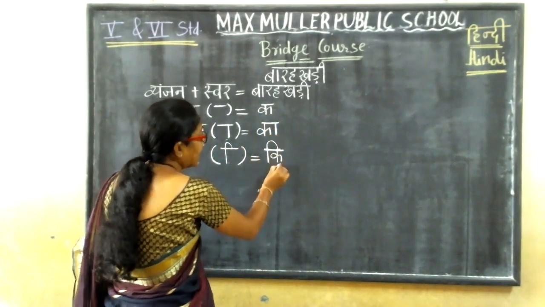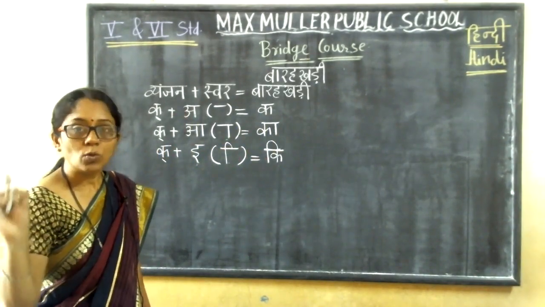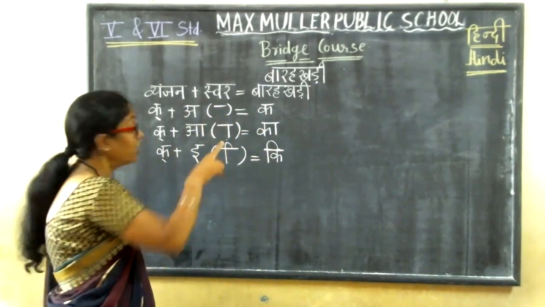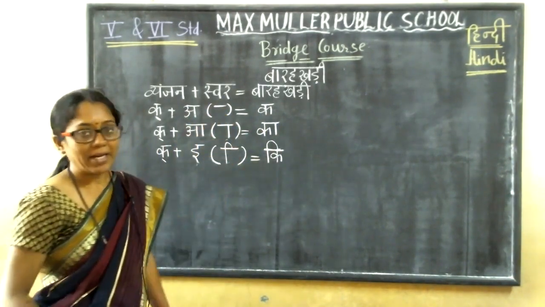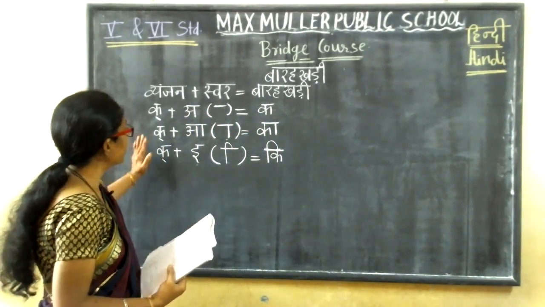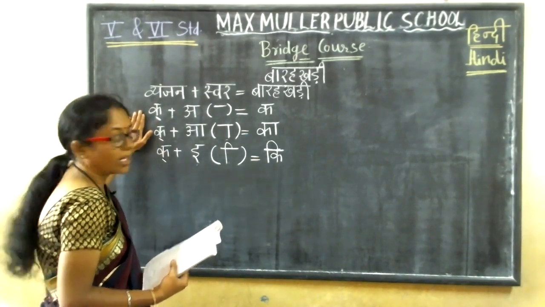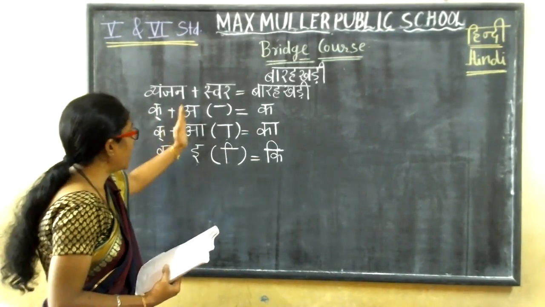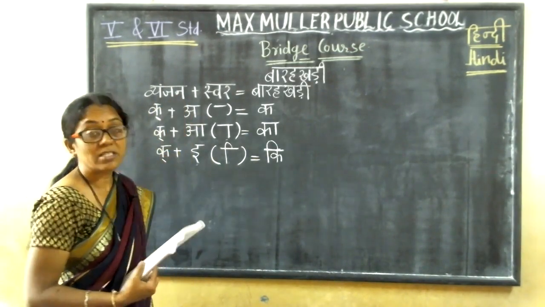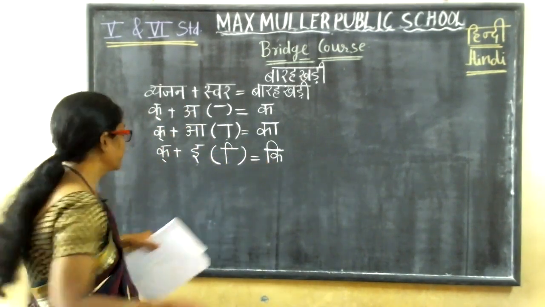Ka, Kaa, Ki. This is the Barakhadi. Ka, Kaa, Ki, Ku, Kru. This is how we get the Barakhadi. Very easy. If we add a swar to any vyanjan, instead of Ka, and remember the matra for that swar, we can write this Barakhadi easily.